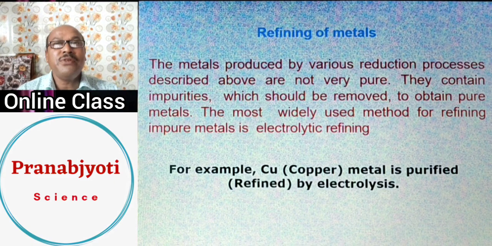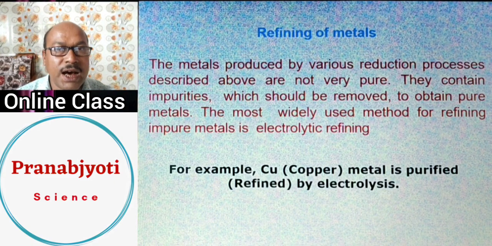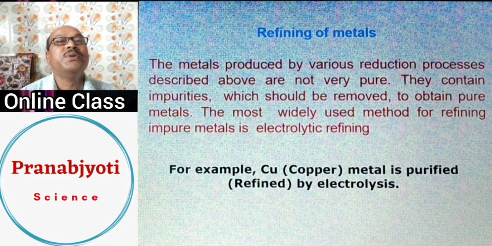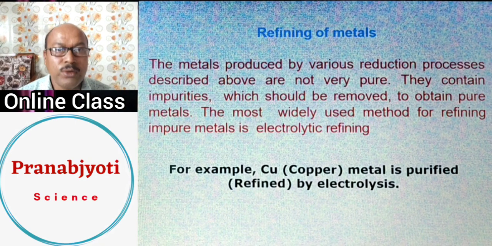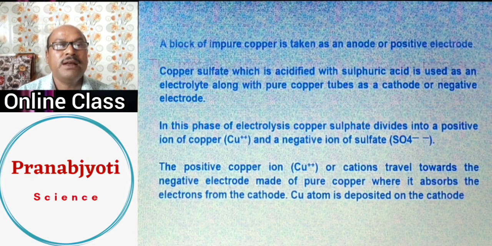Now, refining of metal. Once the metals are extracted, they are not ready to be sold in the market. Why? Because these metals also have so many impurities in them, and those impurities are to be removed before they are sold in the market. Now, to understand this, let us try to see how copper metal is purified or refined. That is refining of metal.